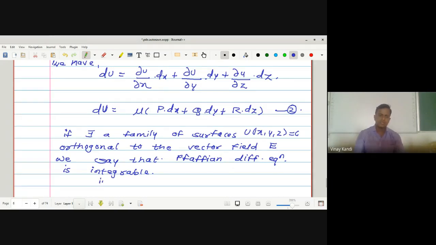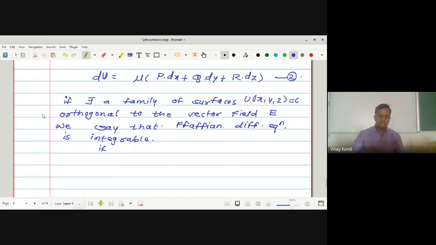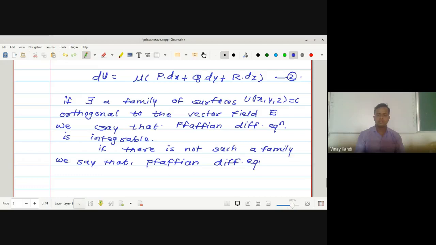If there does not exist such a family, we say that the Pfaffian differential equation is not integrable.